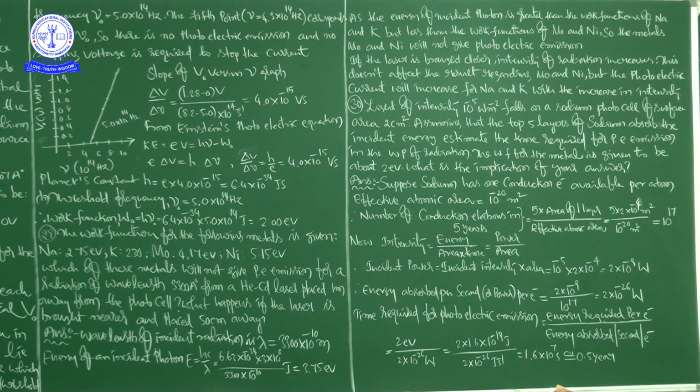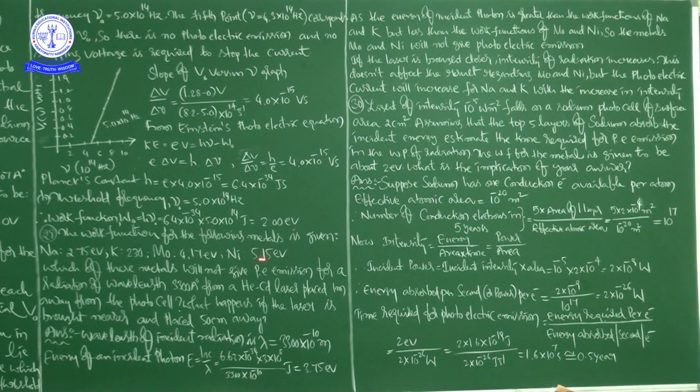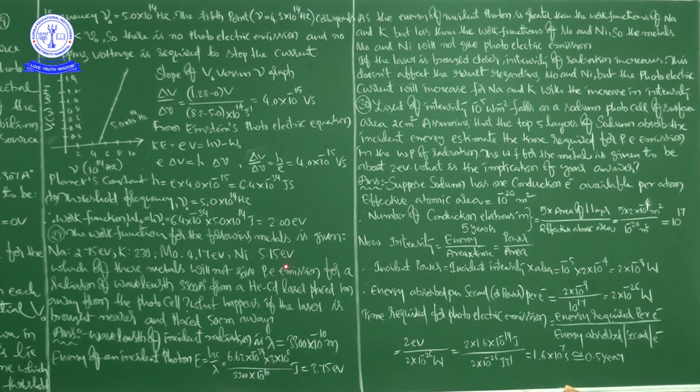The work function for the following metals is given. Sodium, Na, 2.75 electron volts, and K is 2.30 electron volts, and all are in electron volts. Here I didn't write electron volt, so please understand this value is also in electron volts, and Mo is 4.17 electron volts, and nickel is 5.15 electron volts.